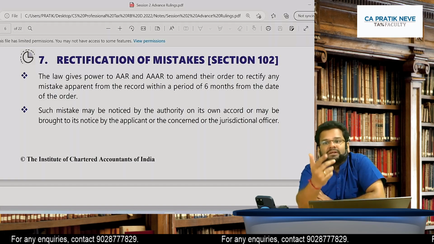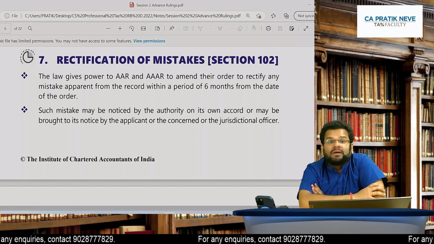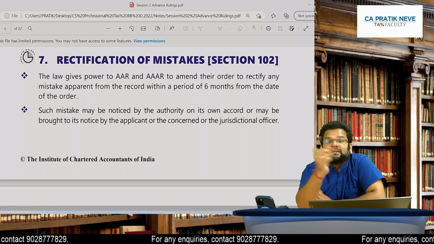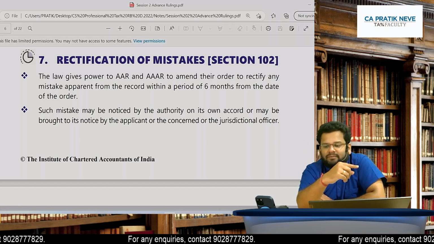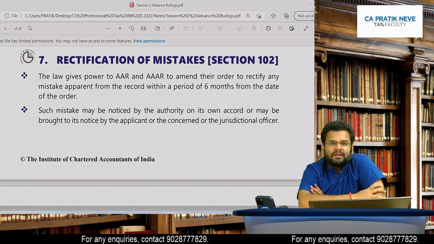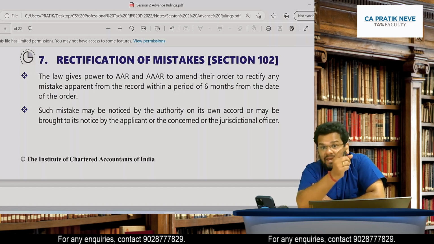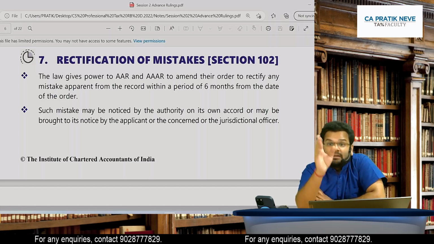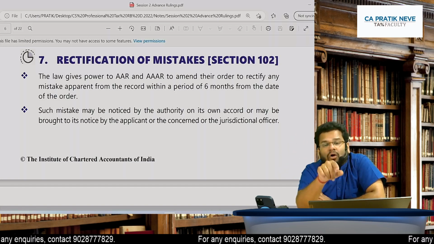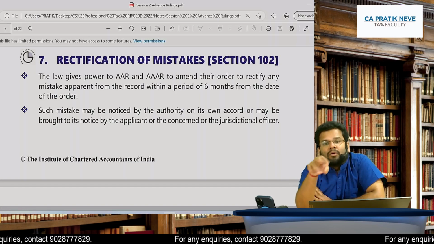AAR had given a decision, right? If AAR has given a decision and one of the parties is an aggrieved party, then AAAR can either confirm the decision given by AAR or they can modify the decision.